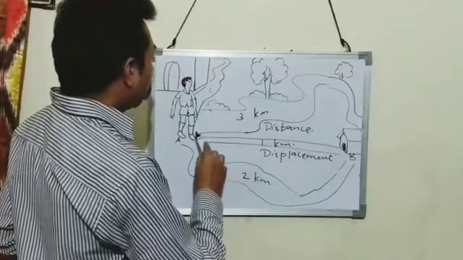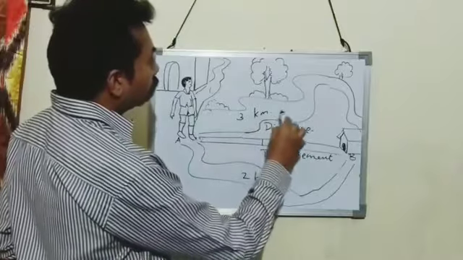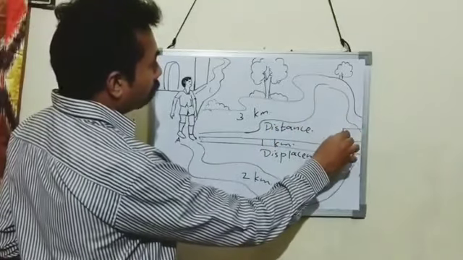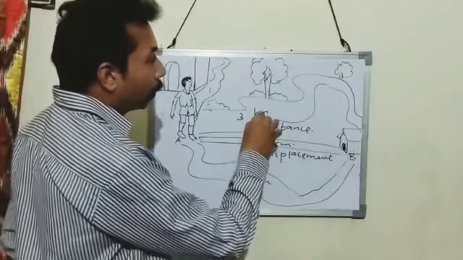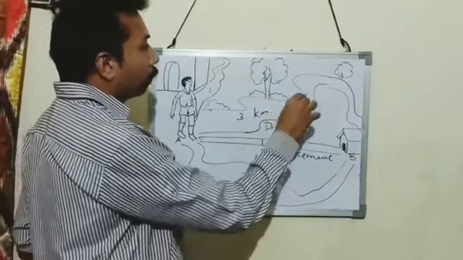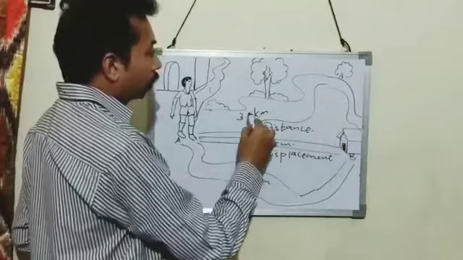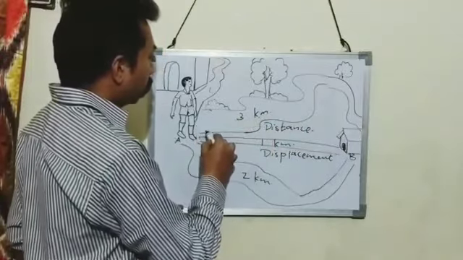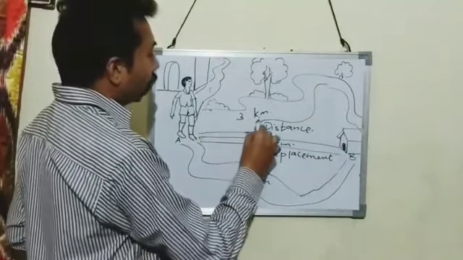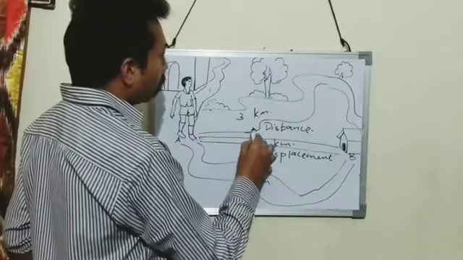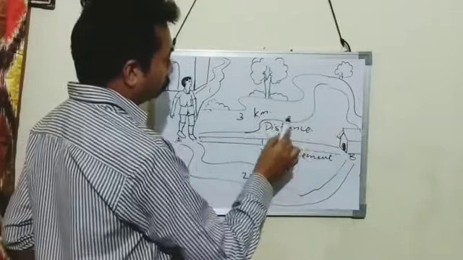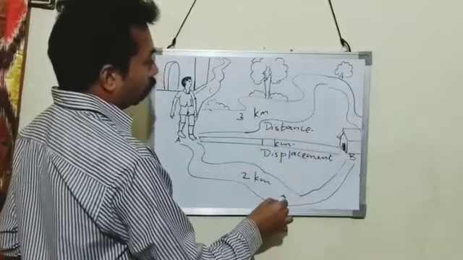So in the first case, when he goes this way, he has to travel 3 kilometers. The total length covered is 3 kilometers. Here he goes without any particular direction. This one is also such a case.